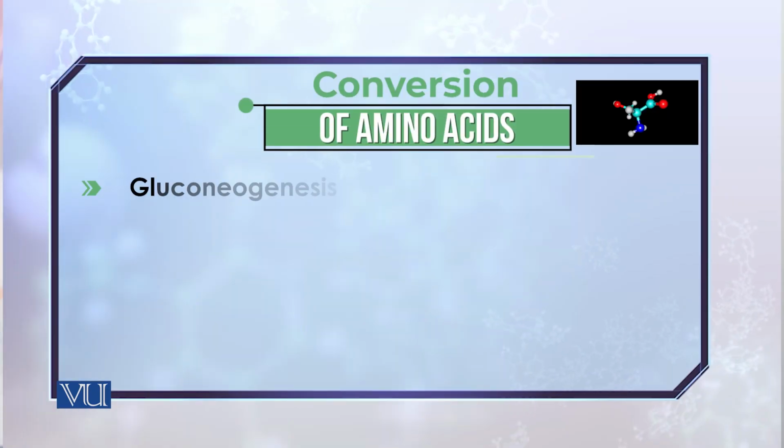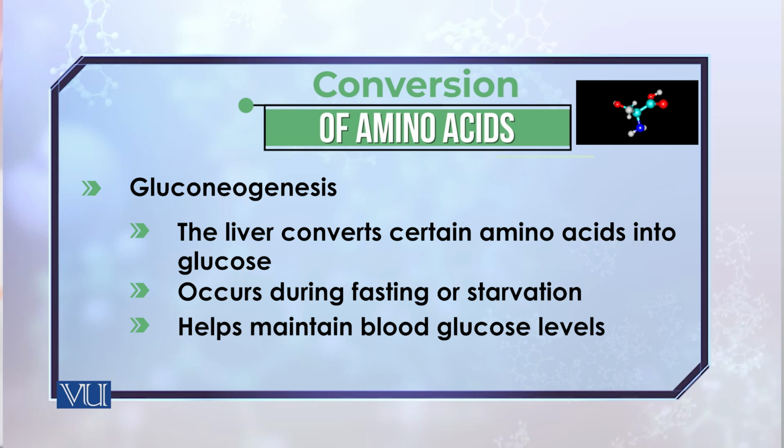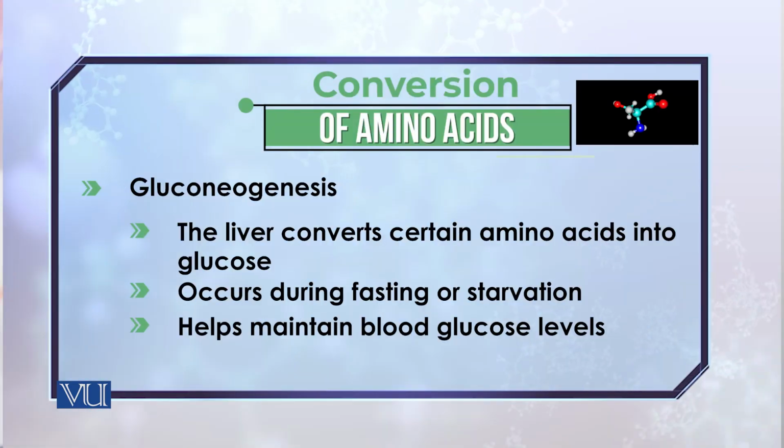Not only do you get an amino acid through the conversion of one amino acid into another, you also get the conversion of amino acids into glucose. You know that glucose can be obtained not only from carbohydrate moieties but also from non-carbohydrate moieties through a process known as gluconeogenesis. Many amino acids can be converted into glucose through gluconeogenesis, and that's why many of the amino acids are known as glucogenic amino acids.